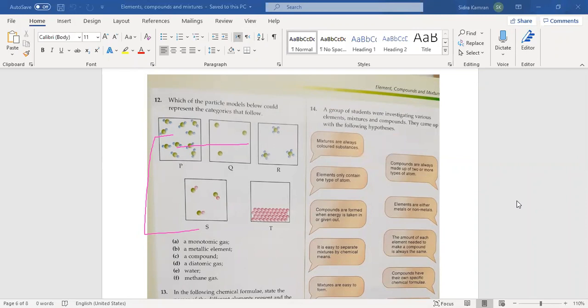Yes. So the first hypothesis is mixtures are always colored substances. So Asad, what do you think? Mixtures are always colored substances? This is a hypothesis. No, miss.